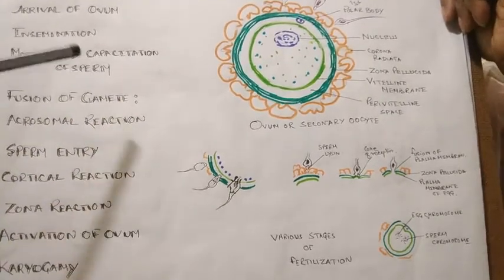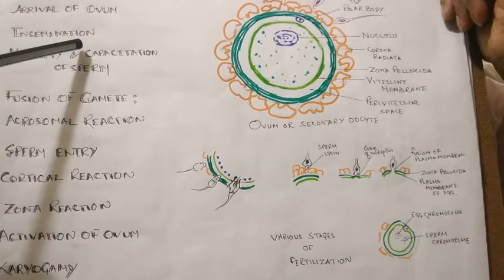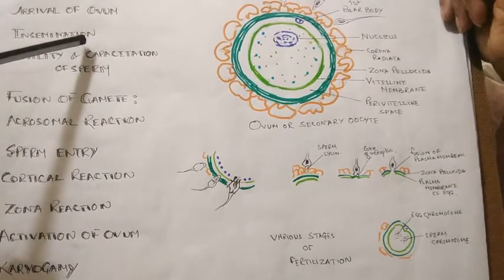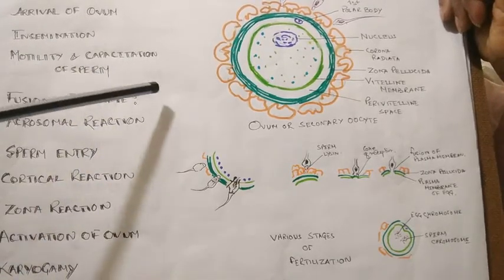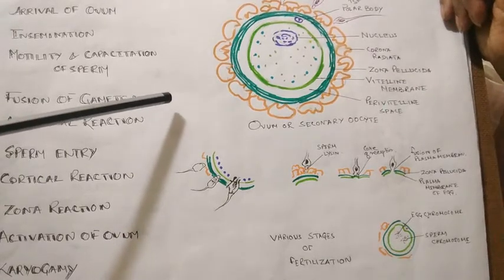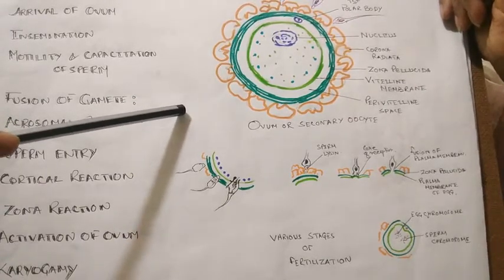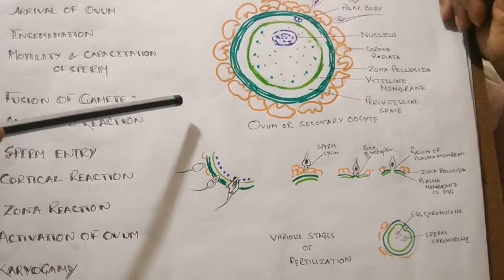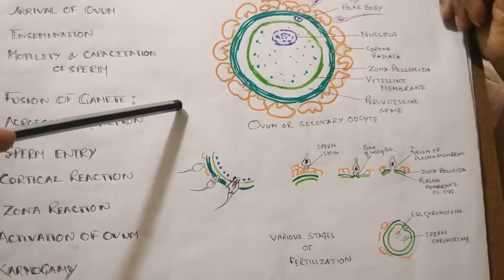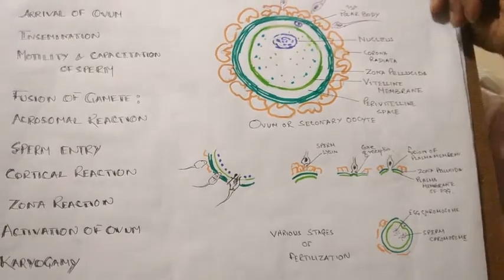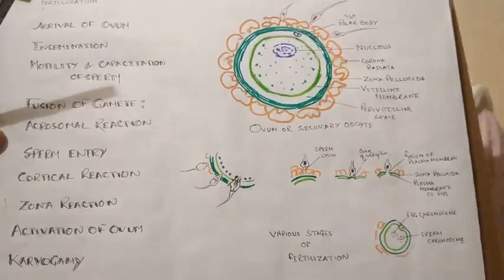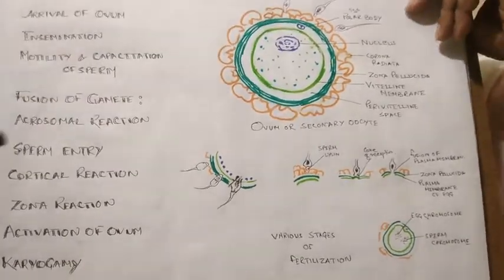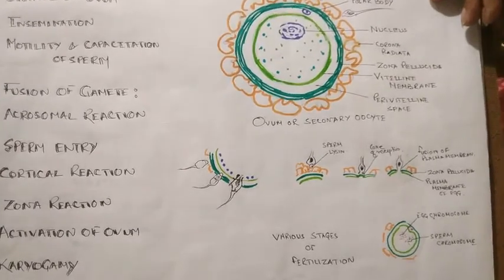The semen contains sperm and seminal plasma, and it is released in the female reproductive tract. About 3 to 4 ml of semen is ejaculated in one ejaculation, and it contains about 300 million sperms.